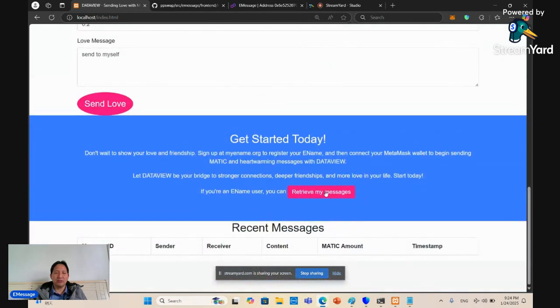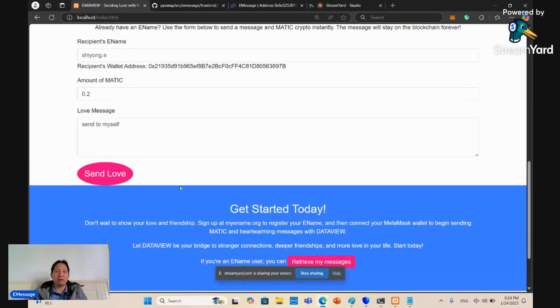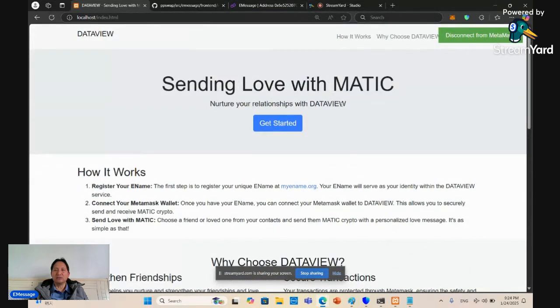You can also retrieve the messages, either the messages sent to you or the messages you sent out, with the message ID, who is the sender, who is the receiver, what is the content of the message, how much amount is sent, and what is the time. And the nice thing is this will be recorded on the blockchain forever and nobody can erase it. So basically, the blockchain becomes a witness of your love message and your generosity.